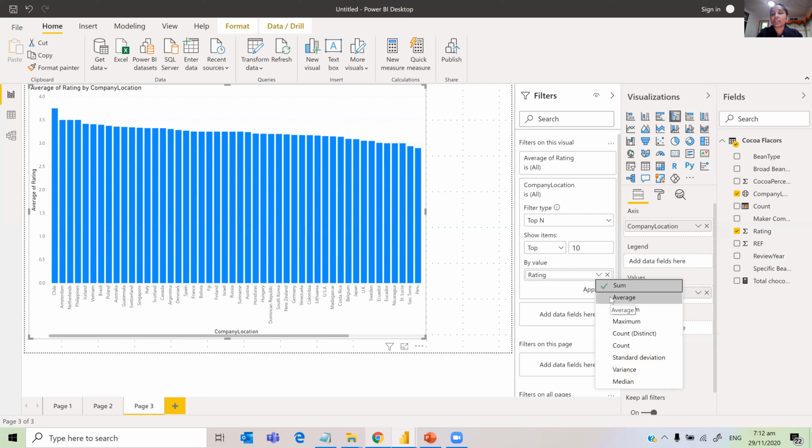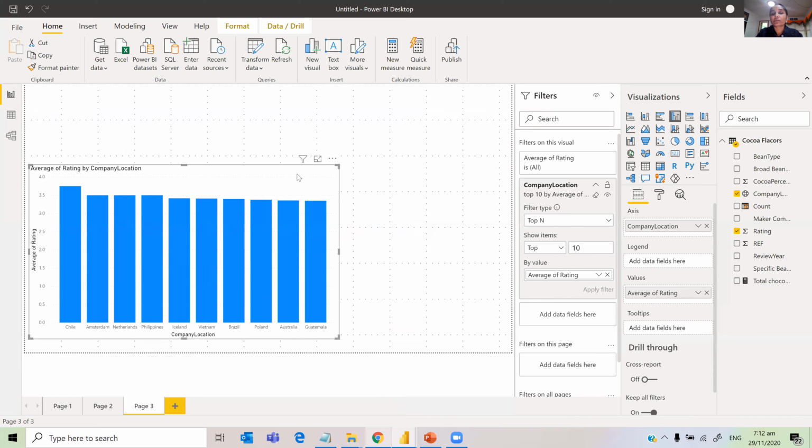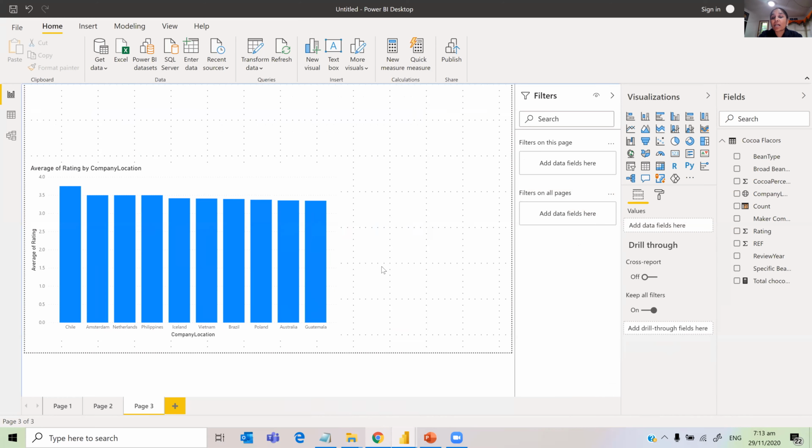We need to make sure that it takes the average, and then apply the filter. Now it shows only the top 10 countries. Now somebody asked the difference between slicer and filter.